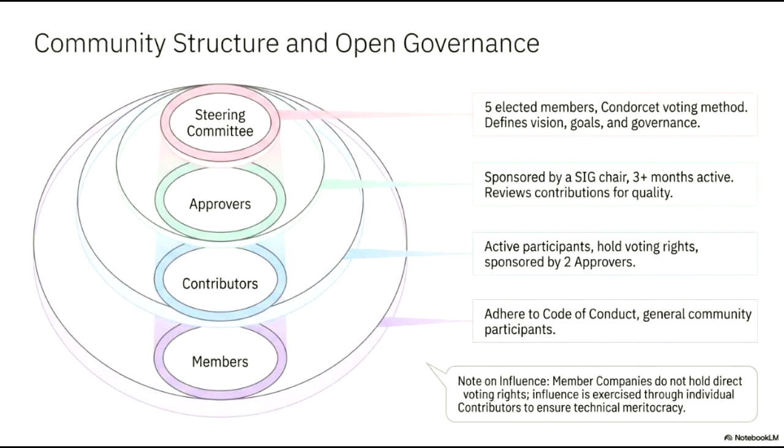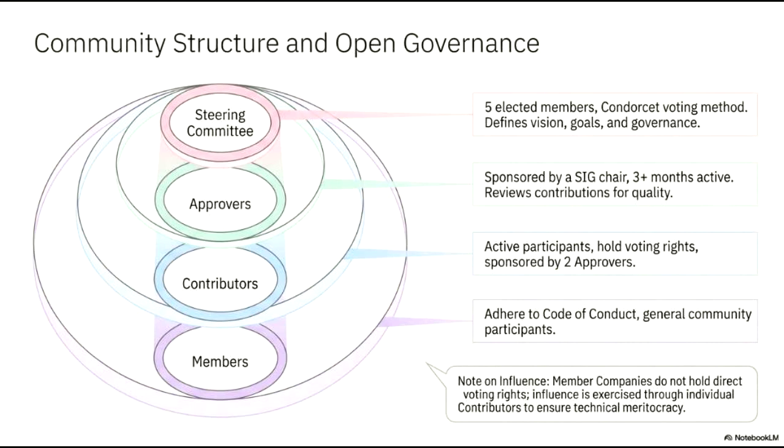This diagram illustrates our community structure and open governance model, organized as a series of concentric tiers that represent increasing levels of responsibility and engagement. At the base, we have the members, who are general community participants committed to adhering to our code of conduct. Moving a step inward are the contributors. These are active participants sponsored by two approvers, and they hold the community's primary voting rights.